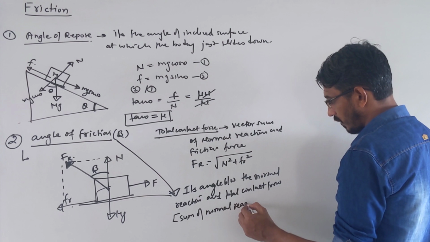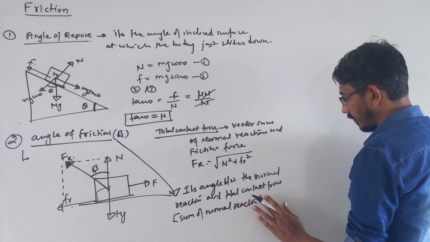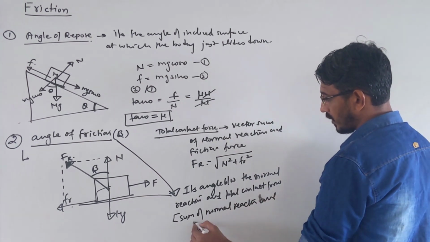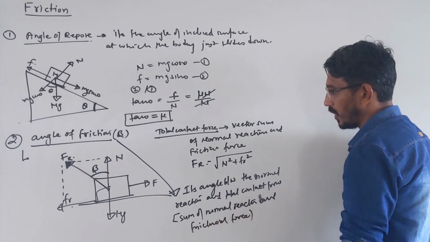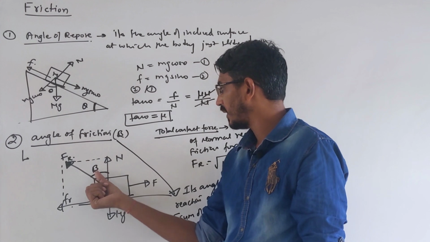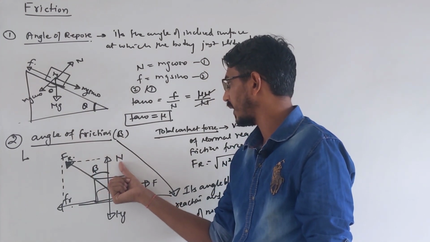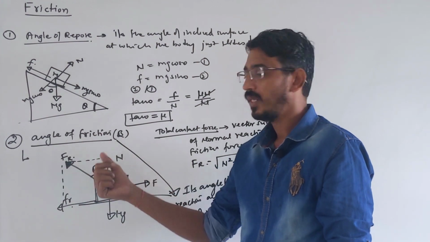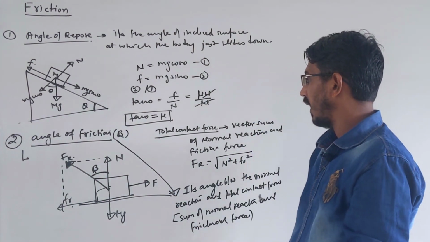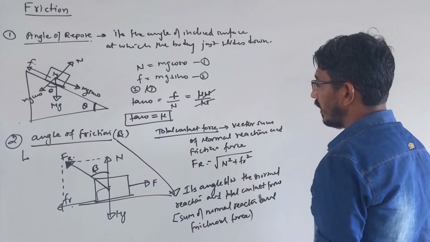It is easy to understand from the picture that this angle between the normal reaction and the sum of the frictional force and the normal reaction is simply your angle of friction.